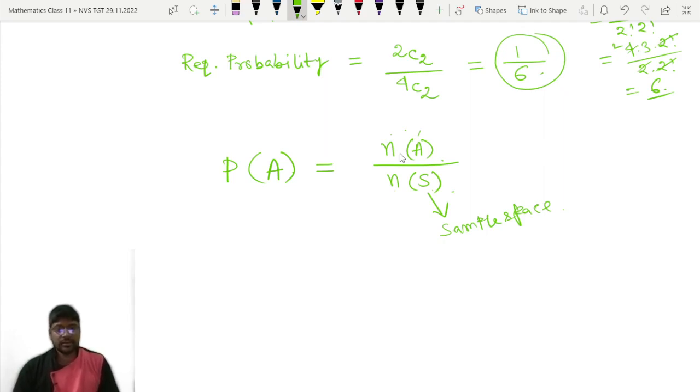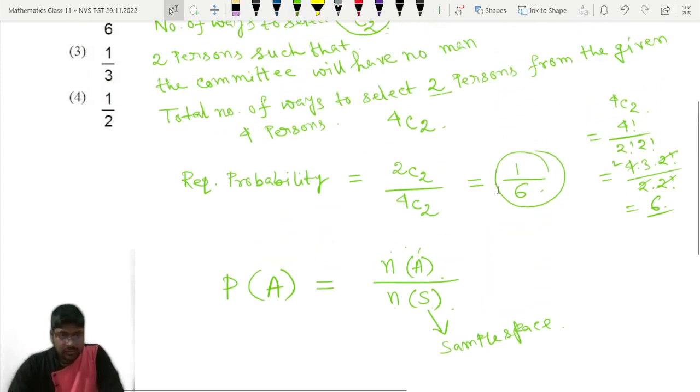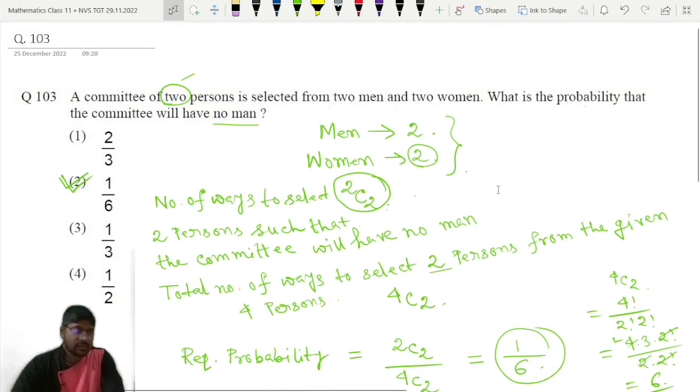Is it clear? So for this question, option number 2 is the correct answer. Now let's move to the next question.